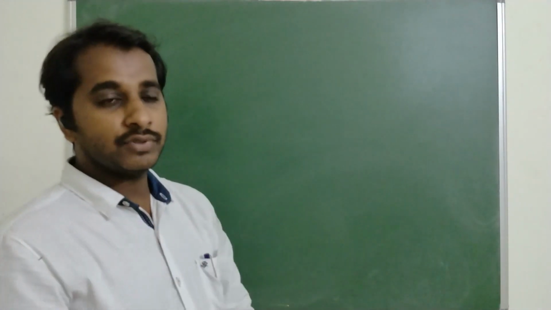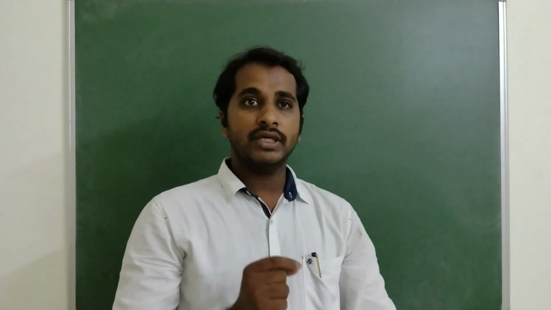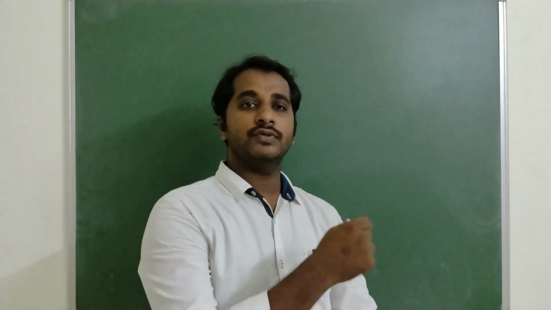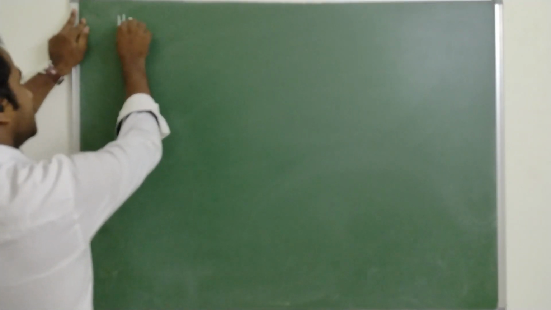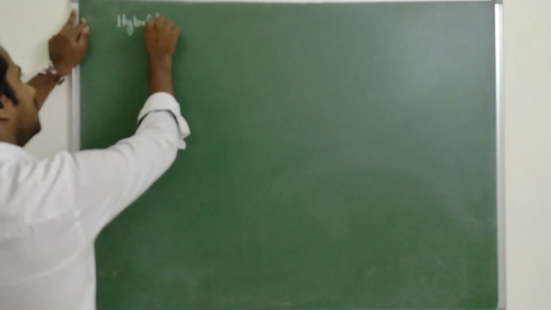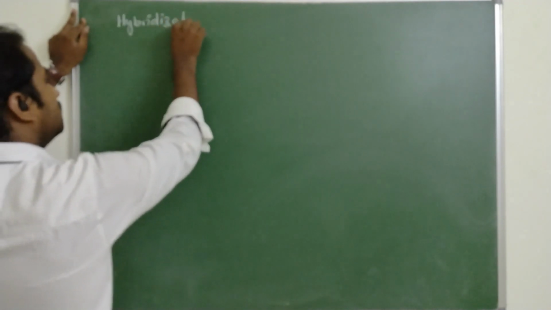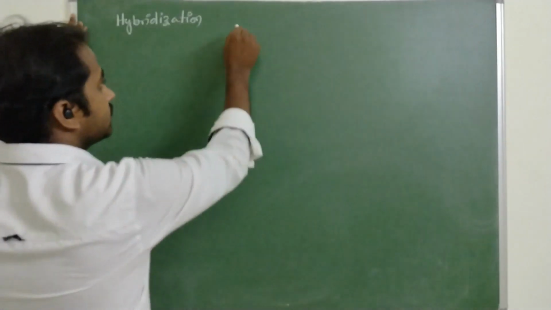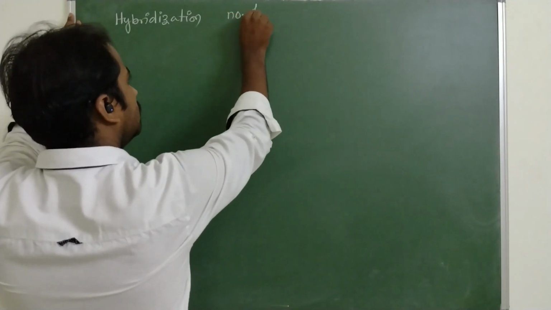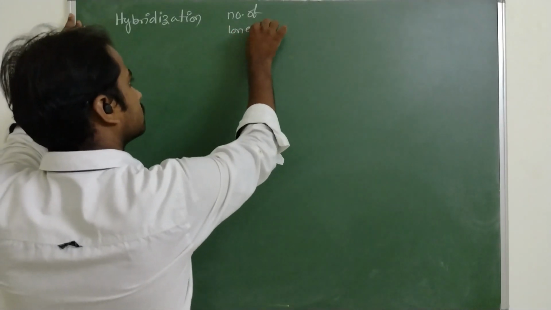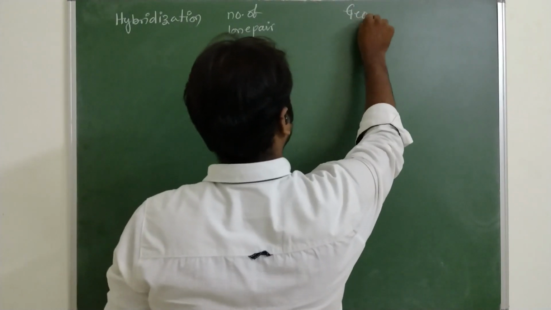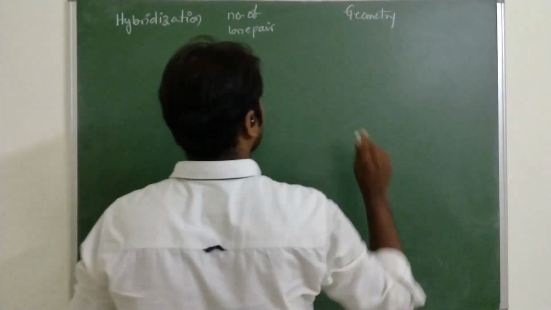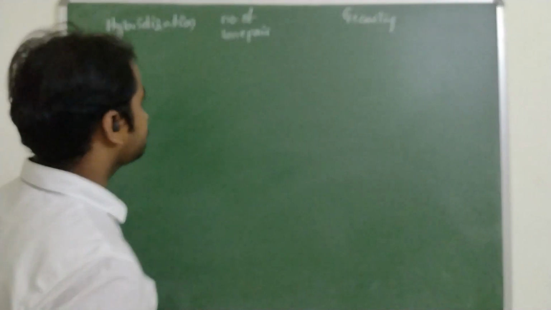I will give you one table in which all the geometries, hybridizations, and possible lone pairs are there: hybridization, number of lone pairs, and geometry.